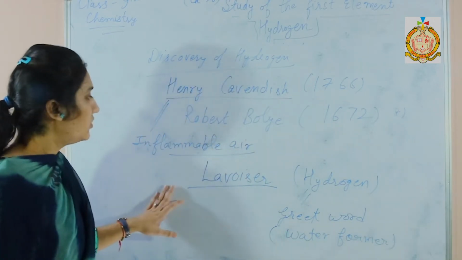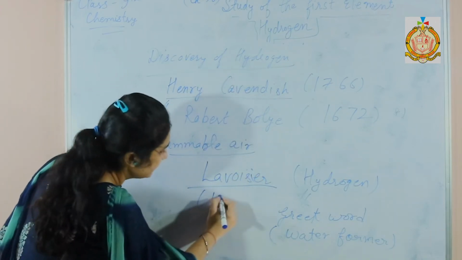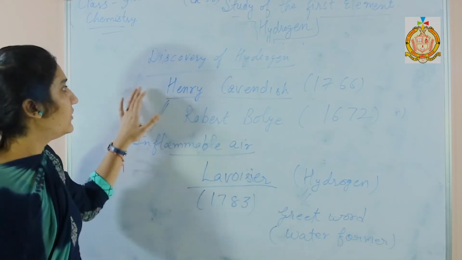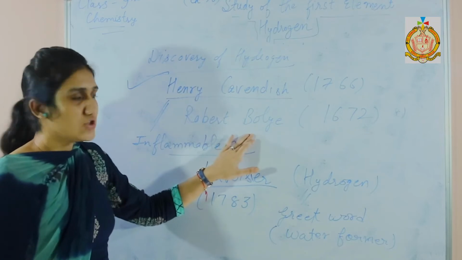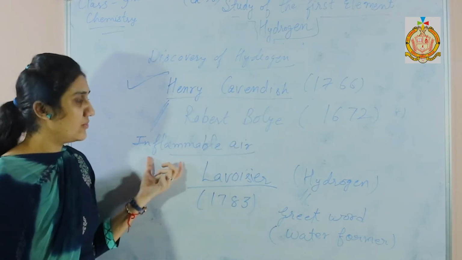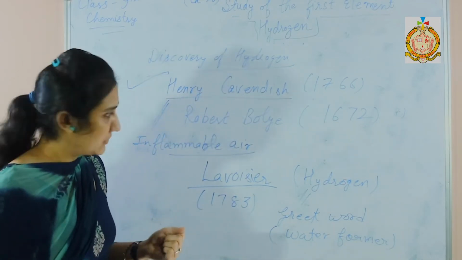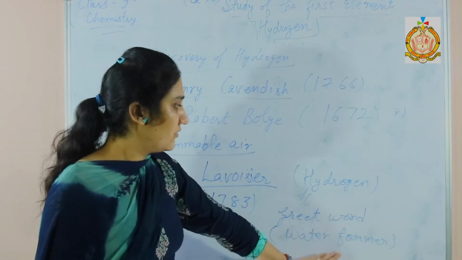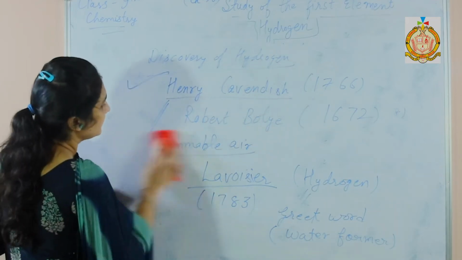Right? So Lavoisier in 1783 gave the name hydrogen, and the credit of discovery goes to Henry Cavendish. Although he discovered hydrogen first, he also discussed that it is inflammable air, and discussed the nature of hydrogen, that it forms water vapor. And Lavoisier gave the name hydrogen from the Greek word which means water former. Hydrogen means which forms water. Next we shall discuss the occurrence of hydrogen.